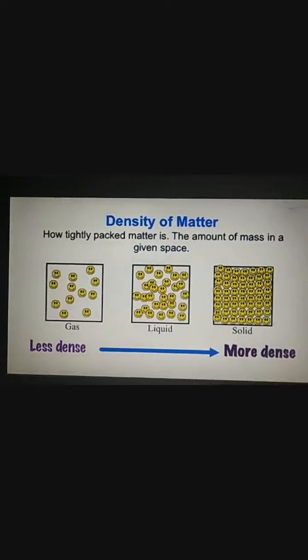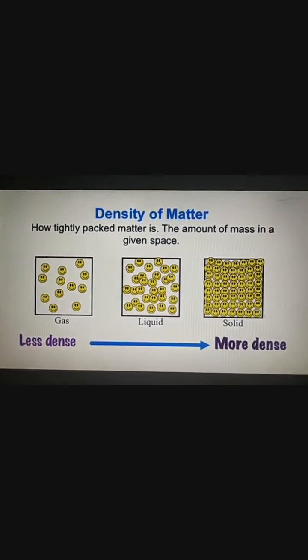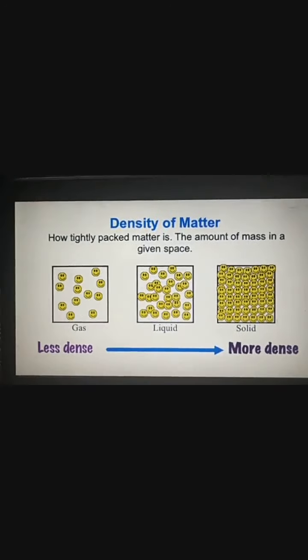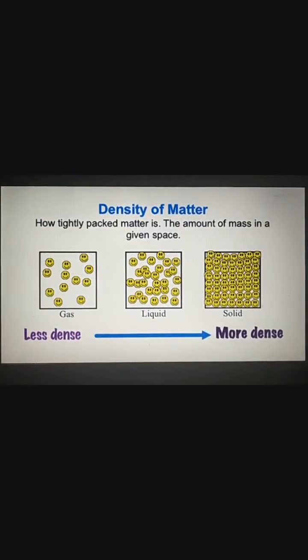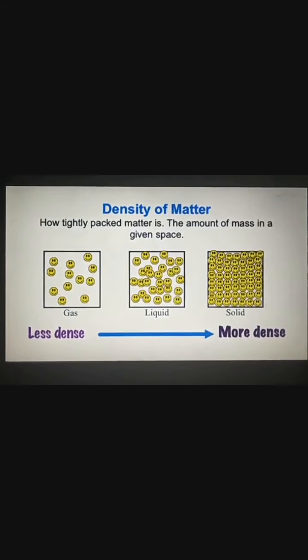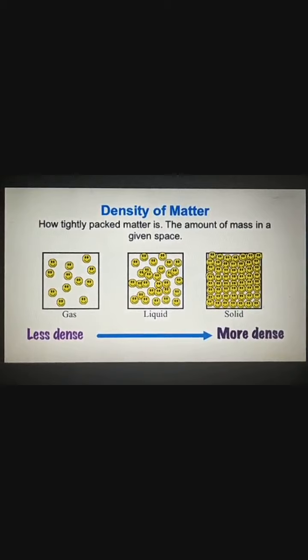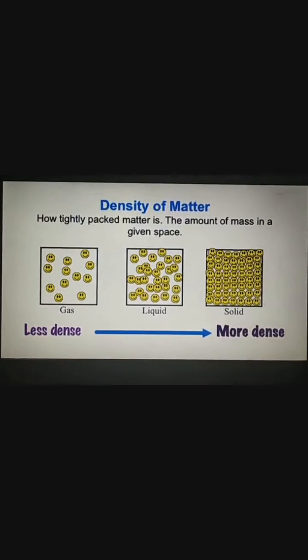Now see the density of matter. What do we mean by density? Density means how tightly packed matter is, the amount of mass in a given space. Now see gas, liquid and solid: which is less dense and which is more dense? You can identify easily that solids are more dense than gases, correct?